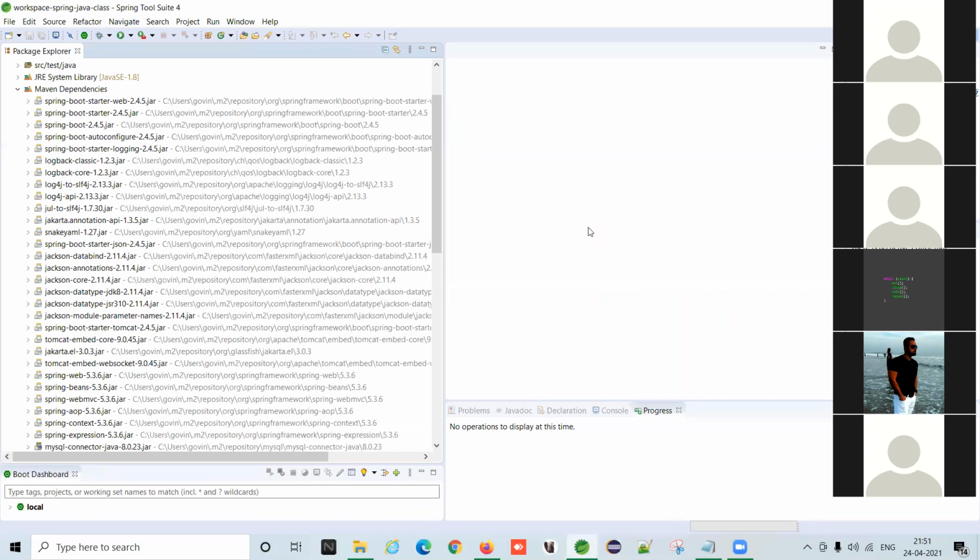Spring Boot provides the instruction to Maven. What are those instructions? Spring Boot is talking to Maven: Maven, I need these dependencies. Maven is like, okay, Spring Boot, give me some time, I'll provide it to you.